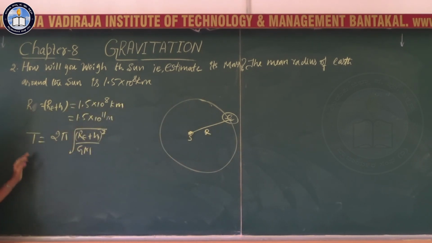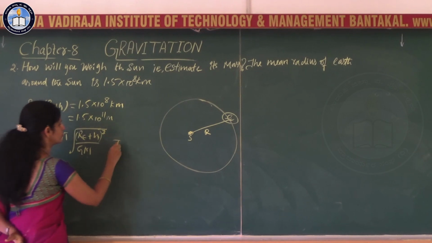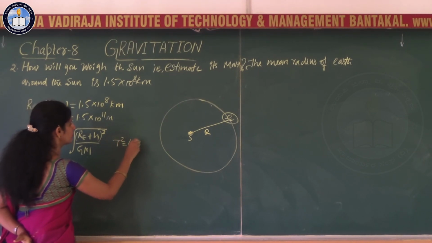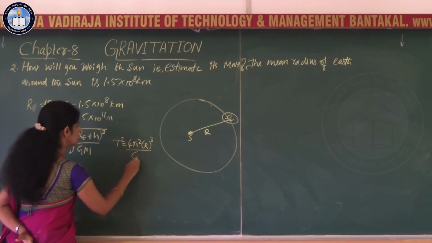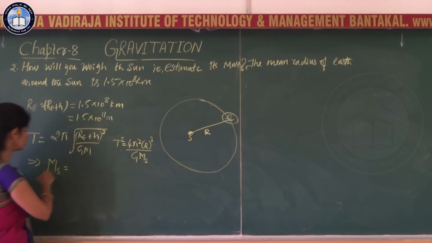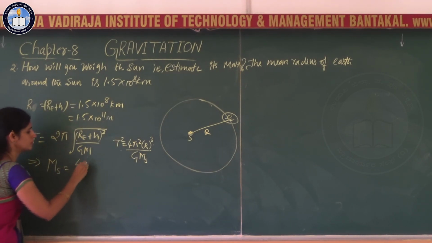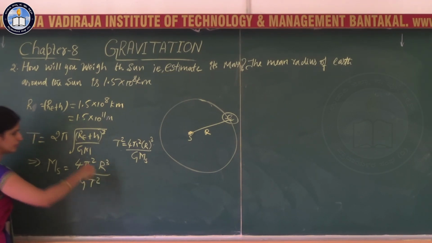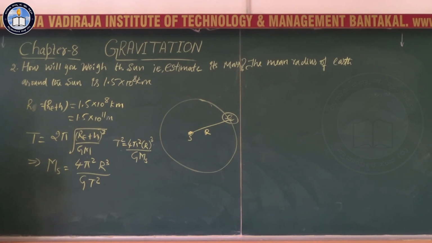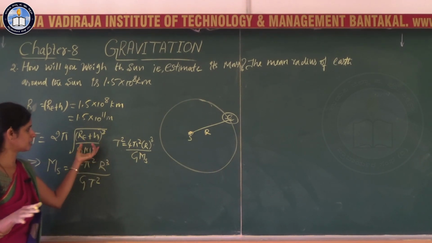Now you are supposed to find the mass of the sun. T square is equal to 4 pi square r cube divided by g ms. So ms is equal to 4 pi square r cube divided by g into t square. This is the rearrangement you have to make with this formula.